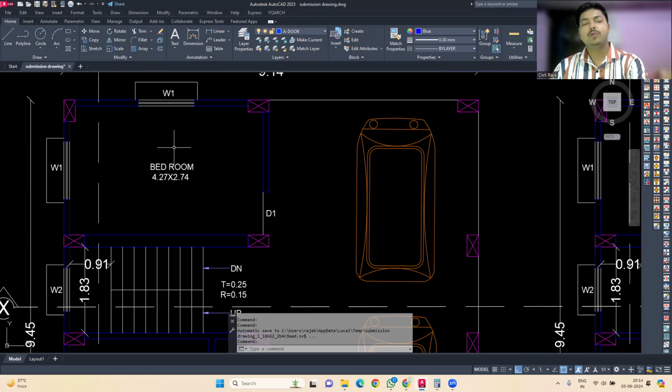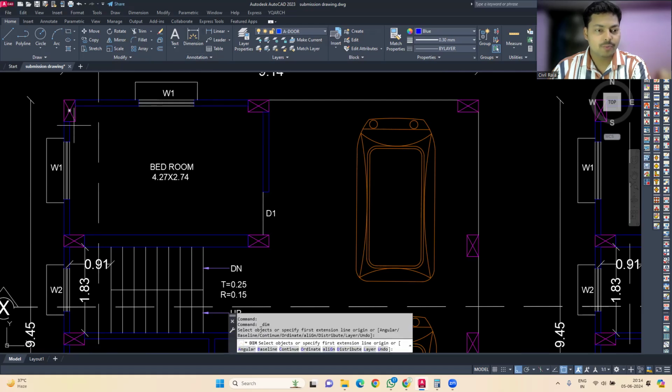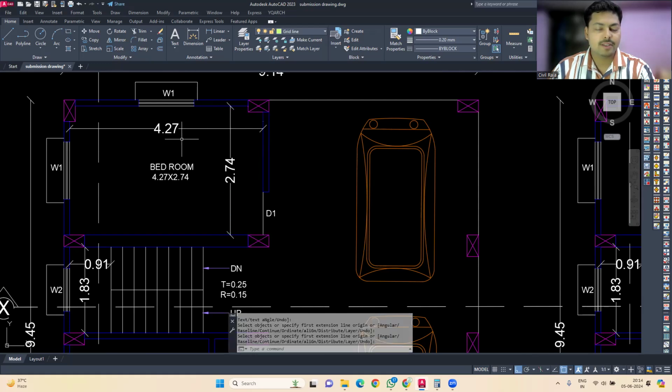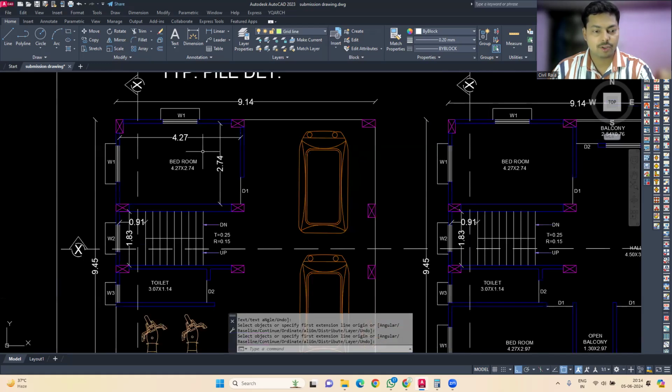Also, when you are making the approval drawing, make sure that the horizontal dimensions are written first and the vertical dimensions are written second. That means this is 4.27 meter from here to here, and this is 2.74 meter. I will also show you, so that you can have a clear idea. You can see this is 4.27, and from here to here, we have 2.74 meters. So this is the inner dimension of the bedroom that is mentioned over here.